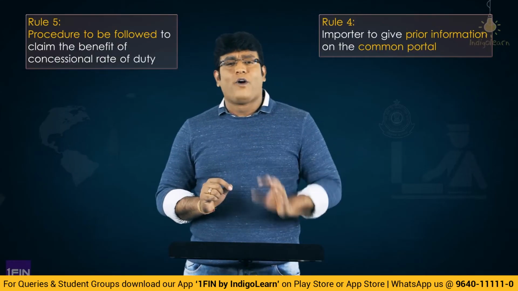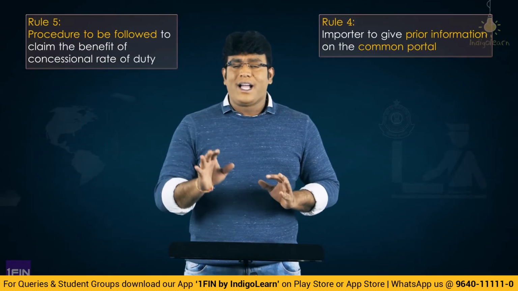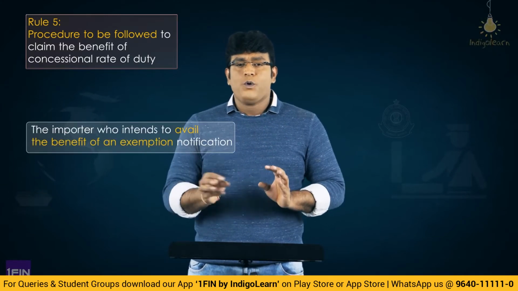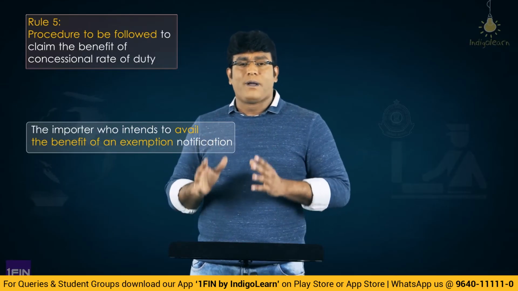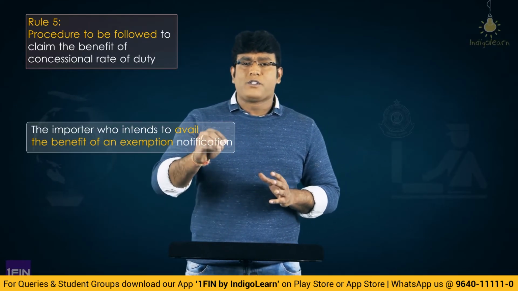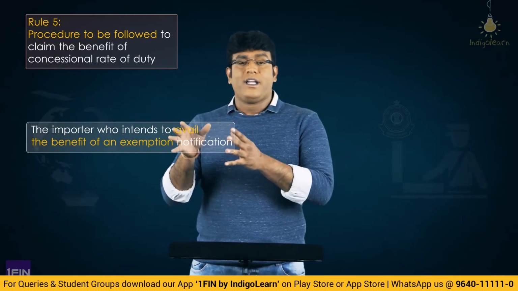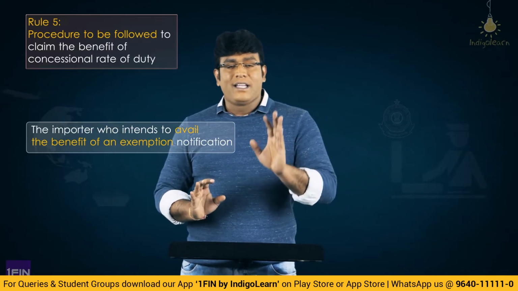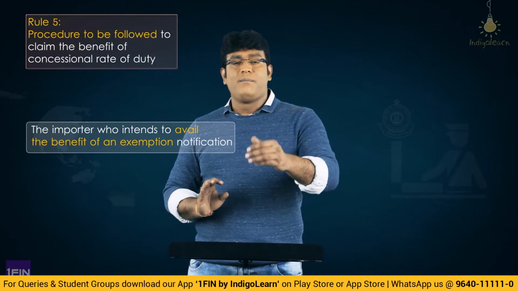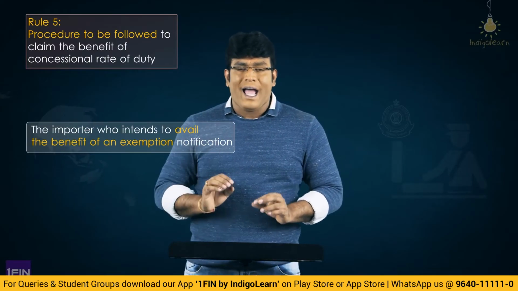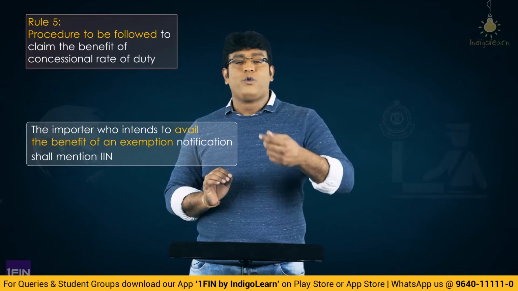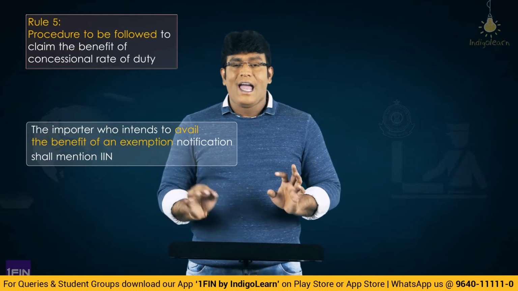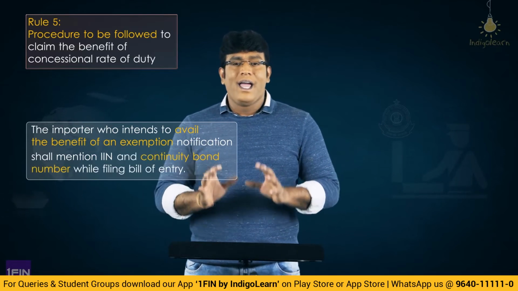What is the procedure to be followed in order to enjoy this benefit of concessional rate of duty? Now this particular importer who is importing some goods and going to use them for the purpose of providing output service or for the manufacture of some goods as mentioned in the exemption notification, in that case, my dear friends, whenever he makes an import, at the time of submitting the bill of entry, he is required to submit the IIN, which is nothing but the import of goods at concessional rate of duty identification number. So he is required to submit the IIN and also the continuity bond number at the time of making an import.